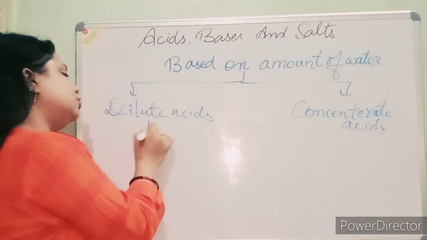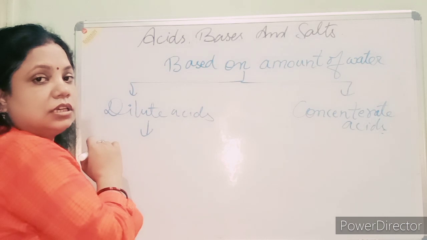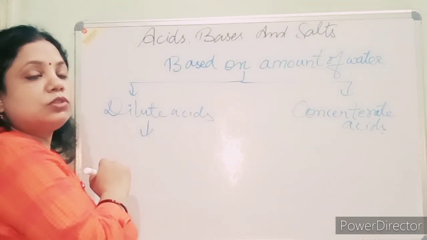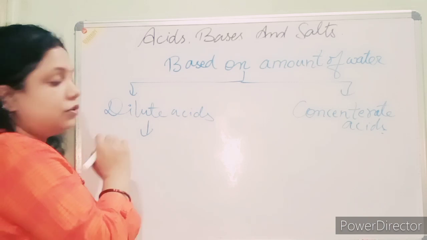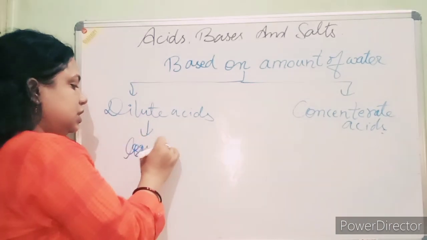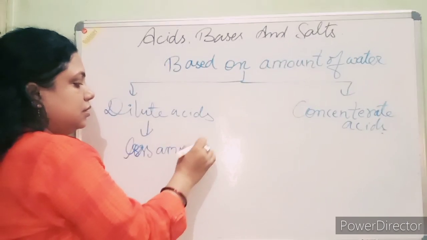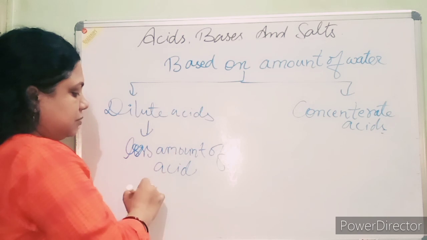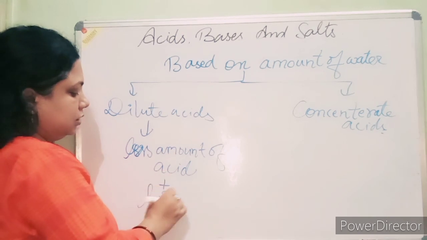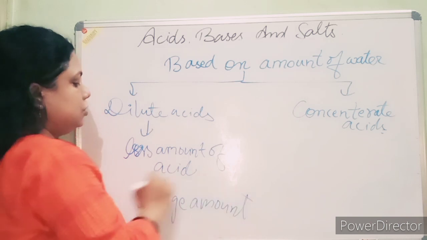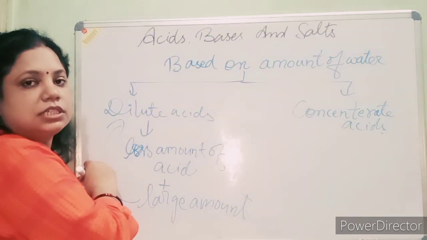Dilute acids are those where a large amount of water is present and a less amount of acid is present. So you can say it is a dilute acid.